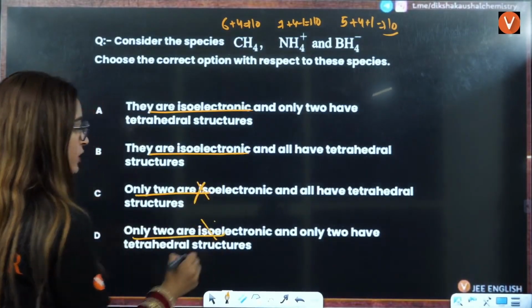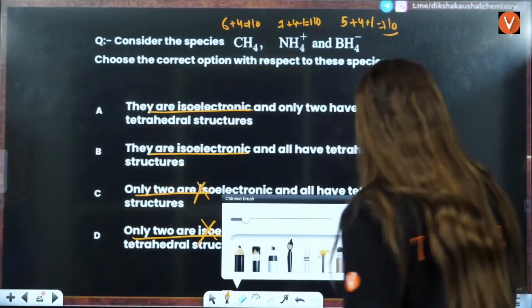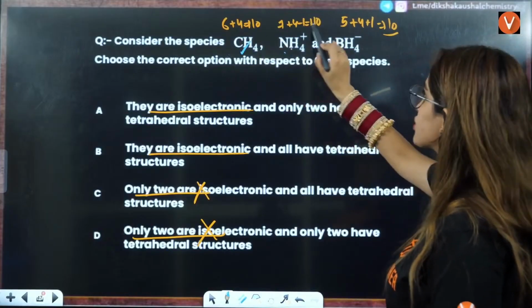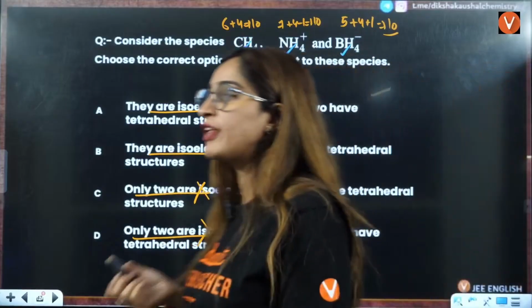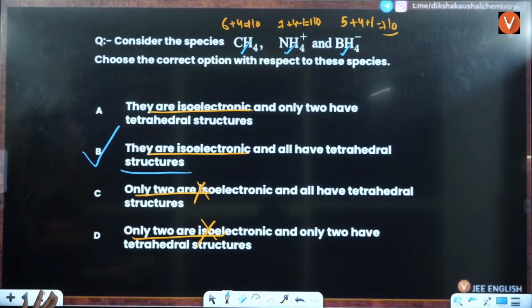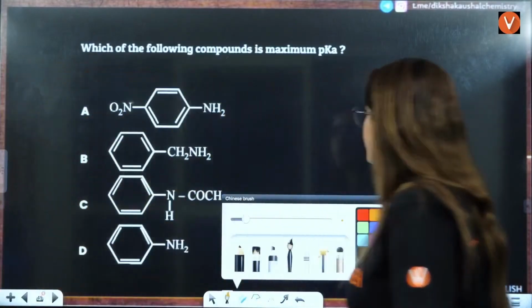Now let us see if they have tetrahedral structures or not. We know that this has tetrahedral, this also has tetrahedral, this also has tetrahedral structure. So yes, all of them have tetrahedral structure. So answer will be both. B is the correct answer here, right? Okay.